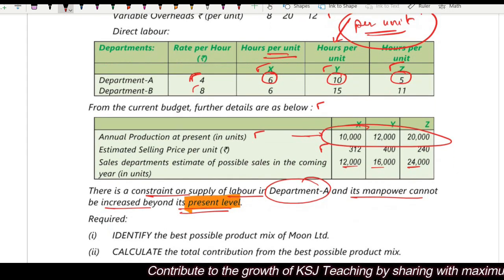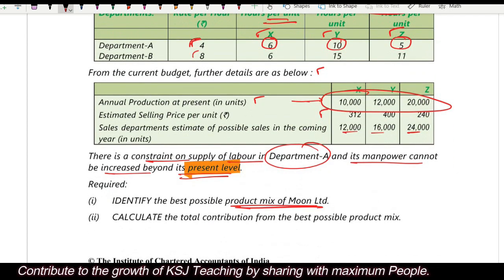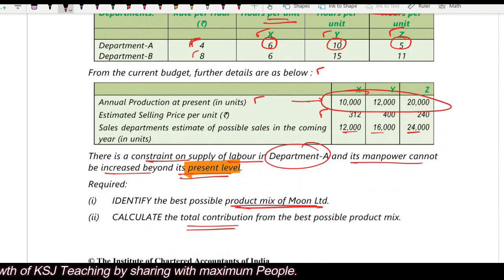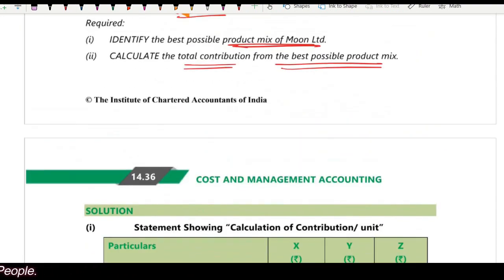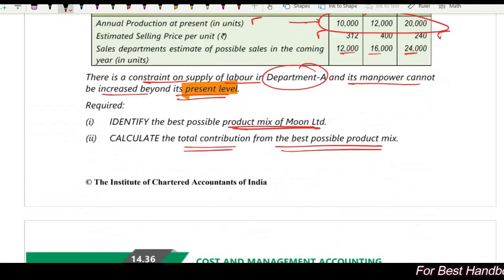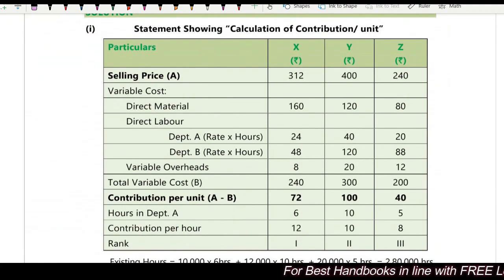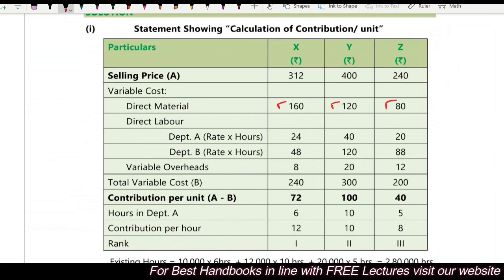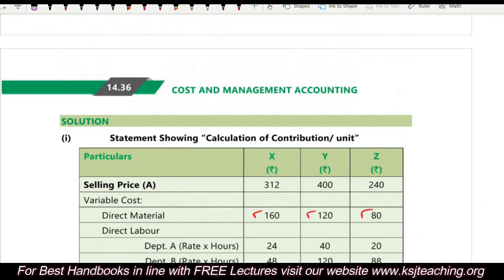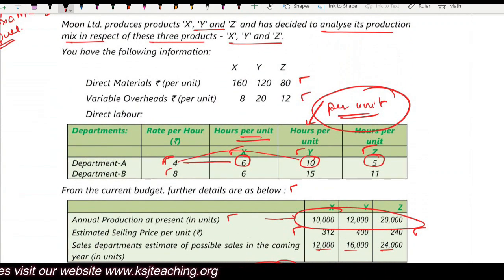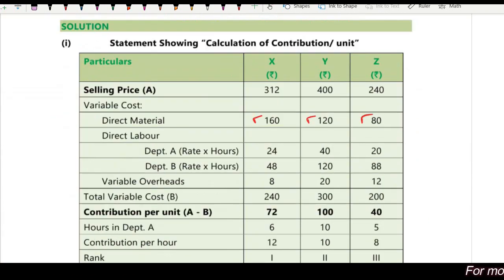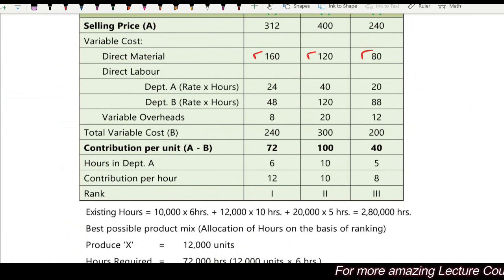So they say identify the best possible product mix of Moon Limited and calculate the total contribution from the best possible product mix. So what we'll do is, selling price is given to you: 312, 400, and 240. No issues. Variable cost, direct material given to you, right? Direct labor. Direct labor is very simple, sir. Given rate multiplied by hours. We are calculating per unit. 4 into 6, 4 into 10, 4 into 5, 8 into 6, 8 into 15, and 8 into 11. Right? Calculated. No issues. Rate multiplied by hours.